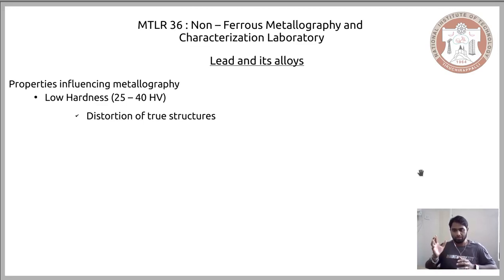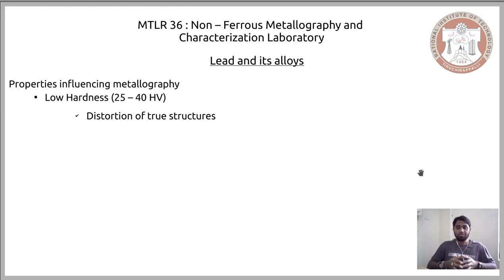However, when you adopt the same approach for lead and its alloys, which are characteristically soft, that might distort your microstructure.